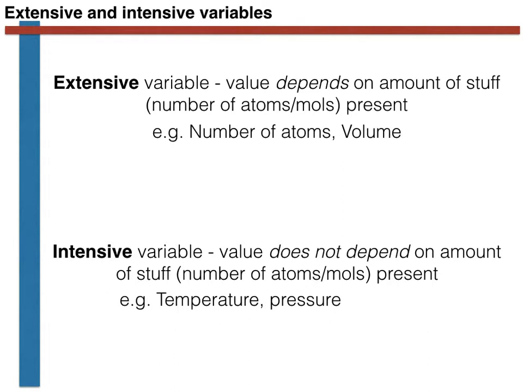We explained that the extensive thermodynamic variables depend on the number of atoms in the system, and the values of the intensive thermodynamic variables do not. We then showed how we can use the intensive thermodynamic variables to characterize how the system responds when it is perturbed by the external environment.